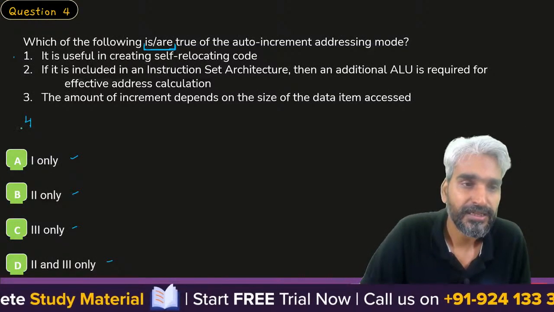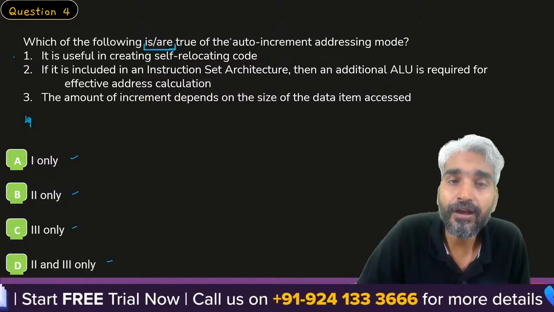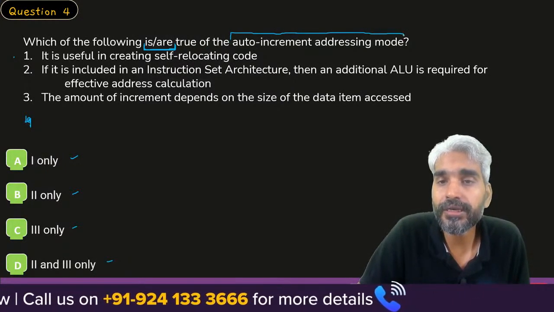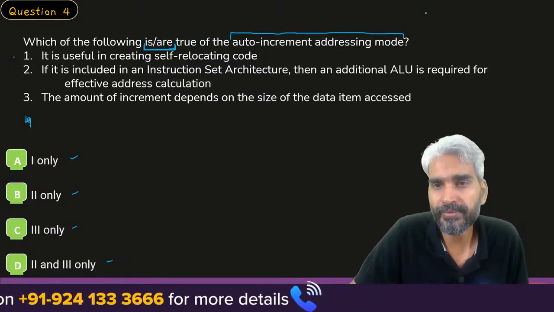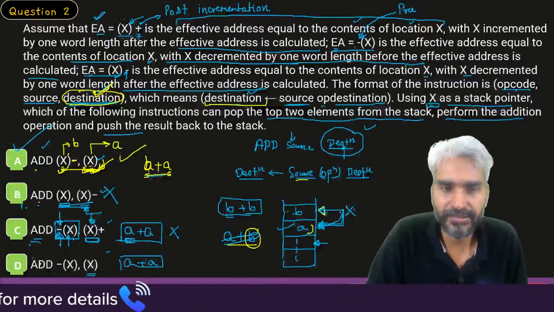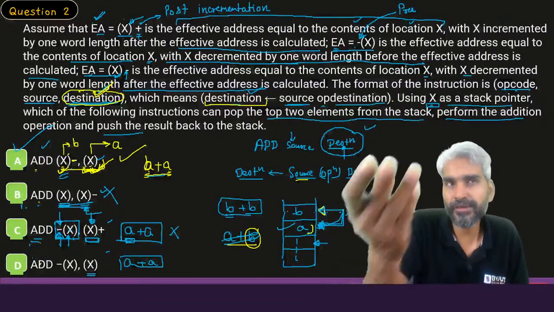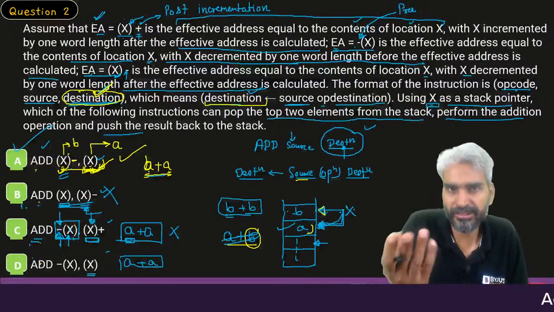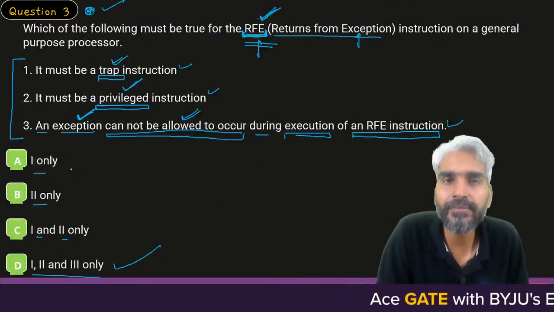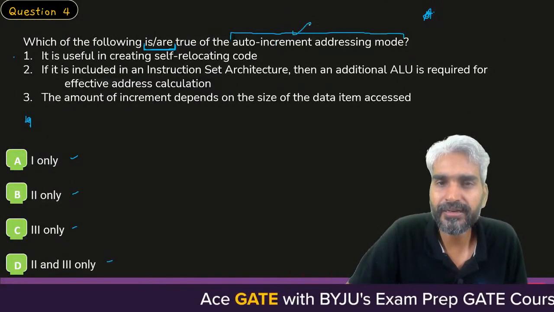Okay, sir. Let's look at this. Which of the following is/are true of an auto-increment addressing mode? What is auto-increment addressing mode? That's what we have discussed. It's a kind of auto-increment where you get the address from that particular location and you increment the value of the address so that the next content will be available from the next location. So that's the auto-increment addressing mode.